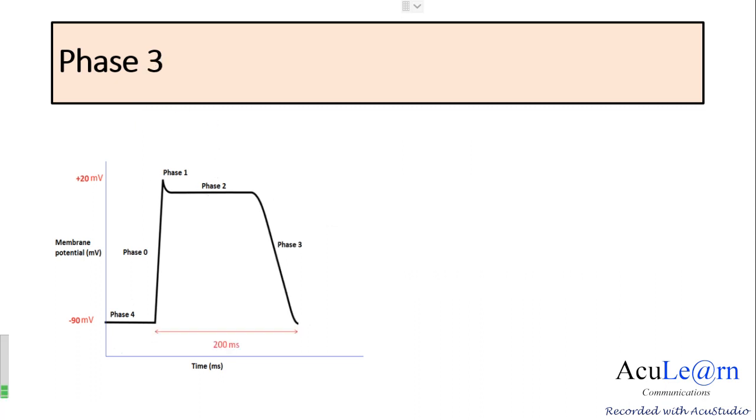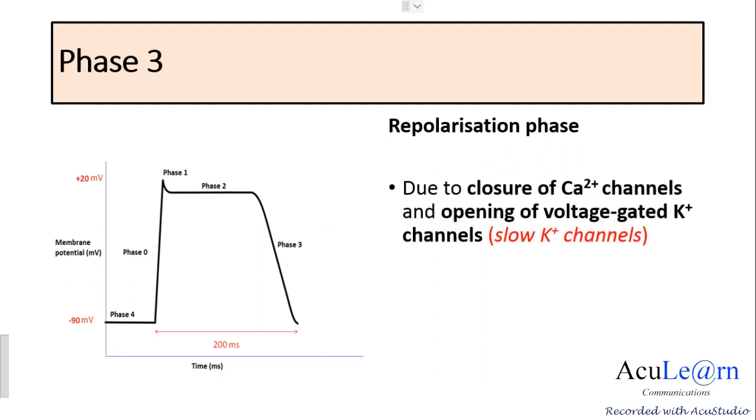Coming to the next phase, which is phase 3. In phase 3, you observe the fall in the membrane potential, which comes back to the resting state, and we call this phase the repolarization phase or the rapid falling phase. This results from the inactivation of the calcium channels, which were opened during phase 2, and it is also caused by the opening of the voltage gated potassium channels, which are called the slow potassium channels. These slow potassium channels are activated by depolarization but are slow to open.